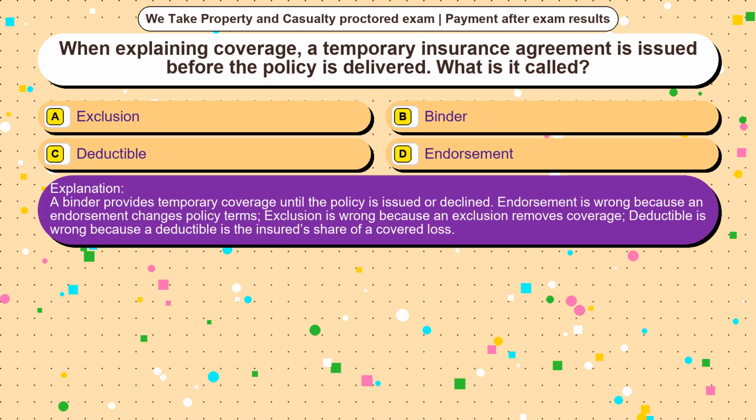Endorsement is wrong because an endorsement changes policy terms. Exclusion is wrong because an exclusion removes coverage. Deductible is wrong because a deductible is the insured's share of a covered loss.